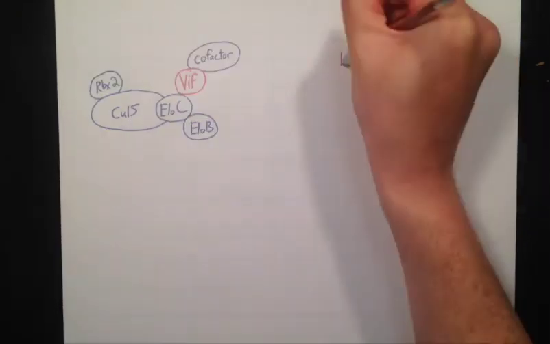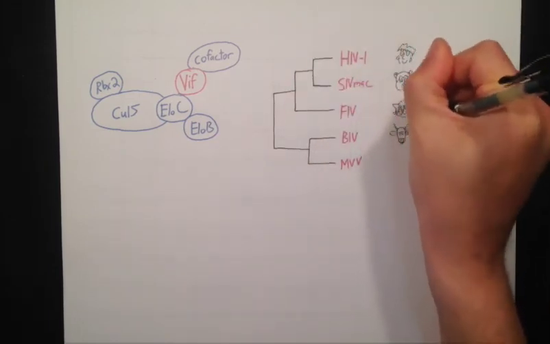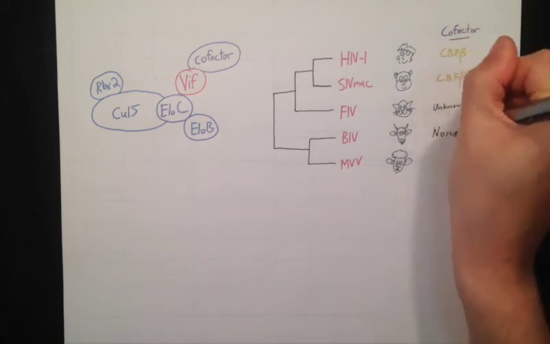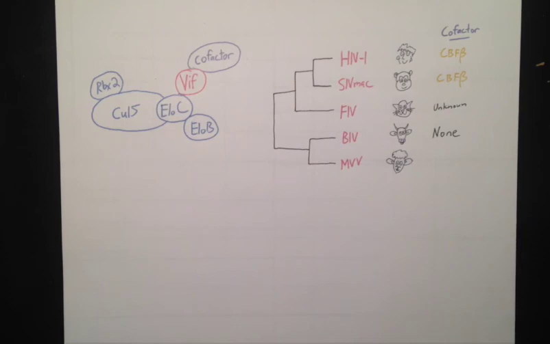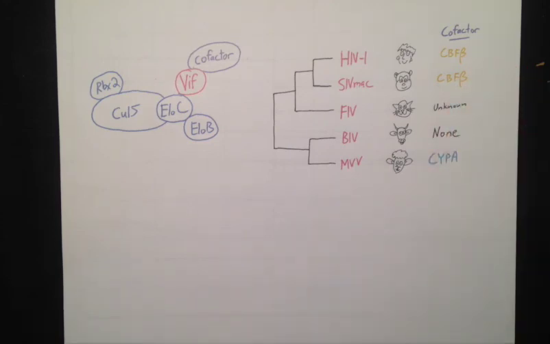We now have a more robust map of the functional interactions of VIF across the lentivirus genus. While VIF proteins from primate-infecting lentiviruses HIV-1 and SIV-MAC require the non-canonical cofactor CBF-beta for function, we observed at least one VIF protein tested from cow-infecting BIV requiring no non-canonical cofactor, and that the VIF protein from the sheep-infecting MVV requires a completely different factor, CYP-A, for activity.